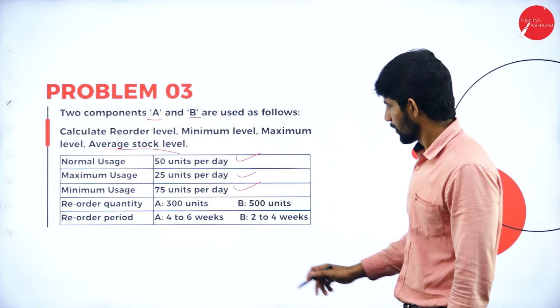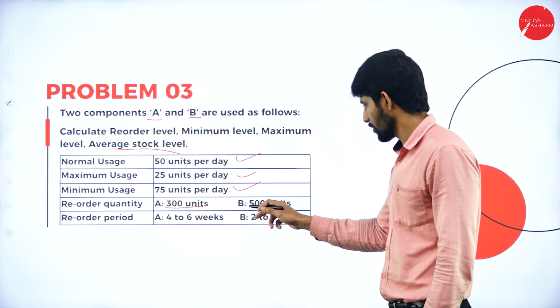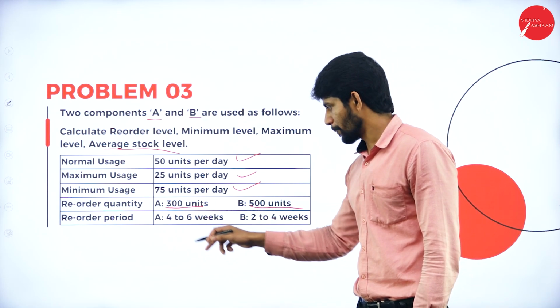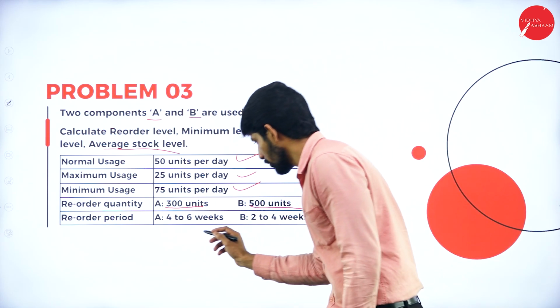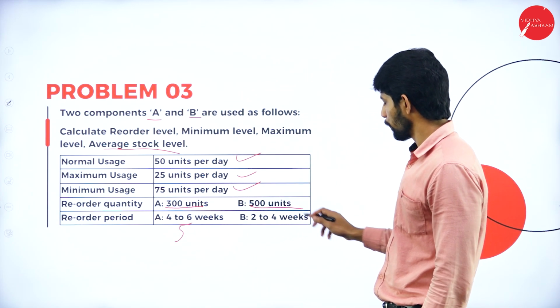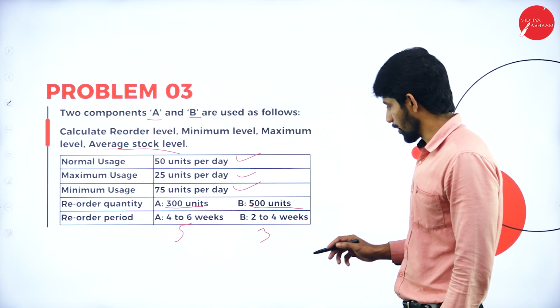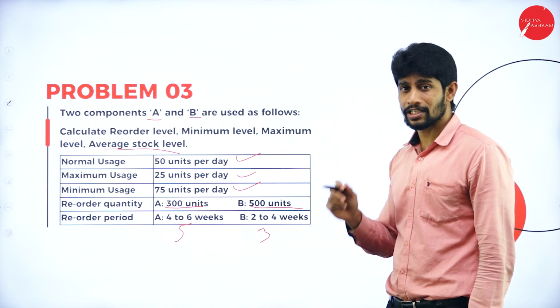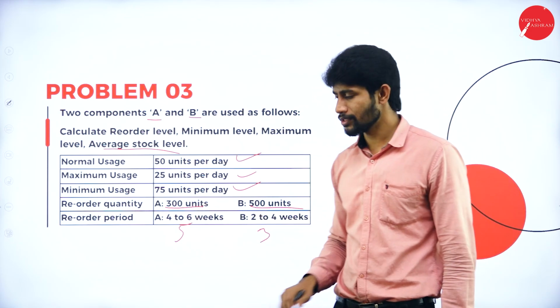Reorder quantity, component A is 300, component B is 500. Reorder period, component A is 4 to 6. So normal, if you compute, you will get 5 weeks for component A. Here 2 to 4 weeks, you will get 3 weeks as the normal reorder period, because 2 plus 4 is 6 divided by 2, you will get 3. Here 4 plus 6 is 10 divided by 2 is 5.